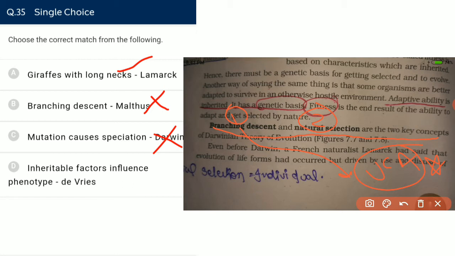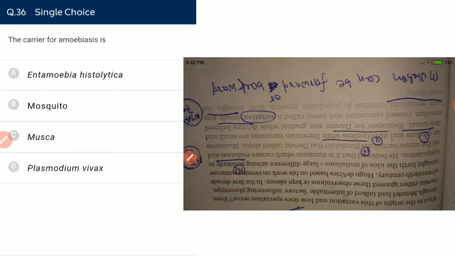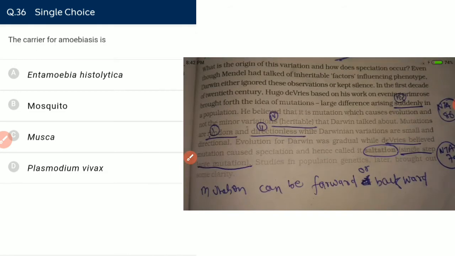Inheritable factor influence phenotype, de Vries? No. Inheritable factor inhibit phenotypes? No. It is stated by Darwin, not by de Vries. Saltation, that is single step large mutation, is the concept given by Hugo de Vries.